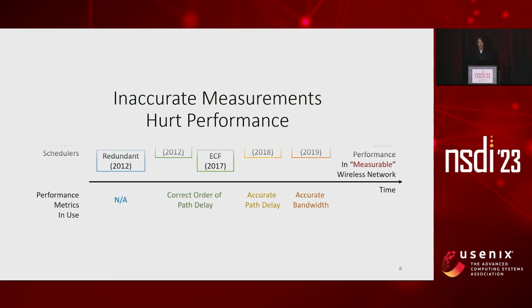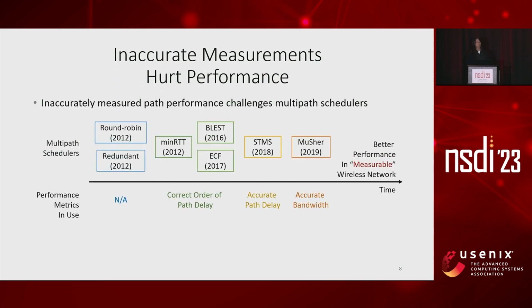Okay, so how would those features affect multipath scheduler design? Our answer is they lead to inaccurate performance measurements, which then causes network optimizers to make wrong decisions. Here, we list several previous multipath scheduler designs. By accurately characterizing the network condition, their performance has been better and even better. It is obvious that by using a more sophisticated network model, we can achieve better performance.